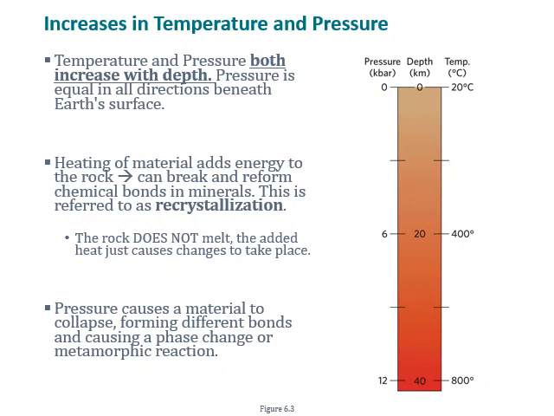So on the right we have a picture of a typical geothermal gradient, where at 0 kilometers depth we are at 0 kbar and 20 degrees Celsius. As we increase in depth to 20 and 40 kilometers, we get similar increases in pressure and temperature.